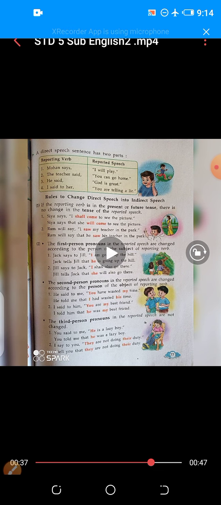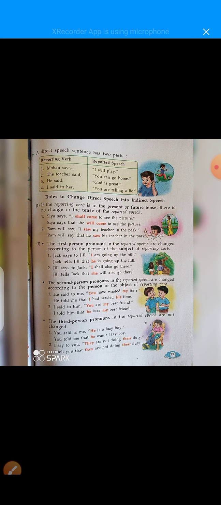On page number 77, a direct speech sentence has two parts. They are the reporting verb and the reported speech.